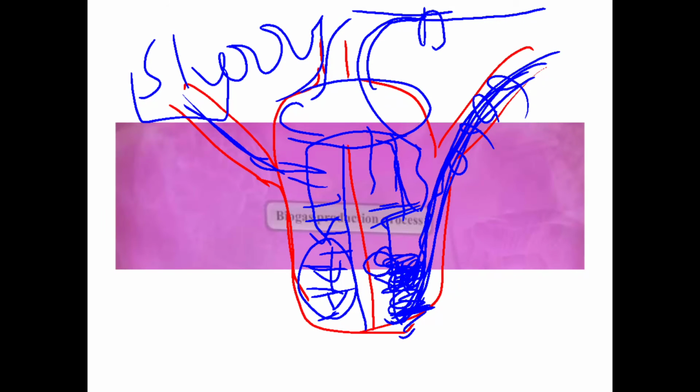From here you can get this part, which is called the slurry. Okay, this part is called the slurry which is coming out. And this slurry is rich in nitrogen, phosphorus, etc. So it can be used as a good manure.